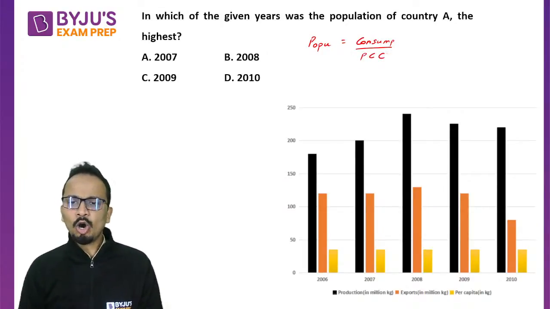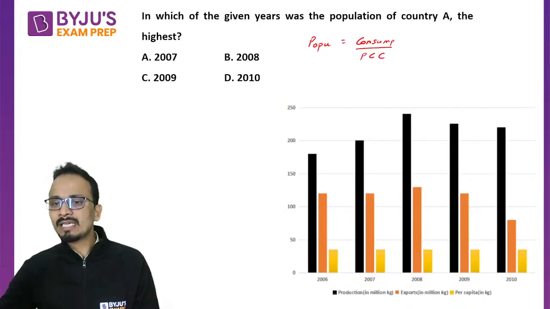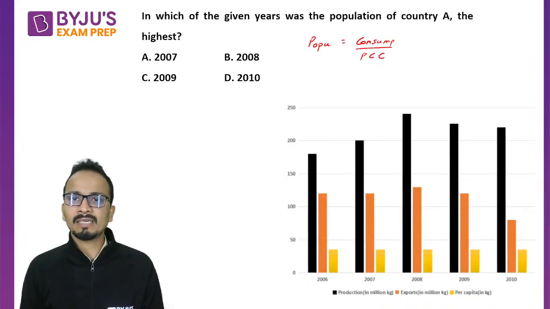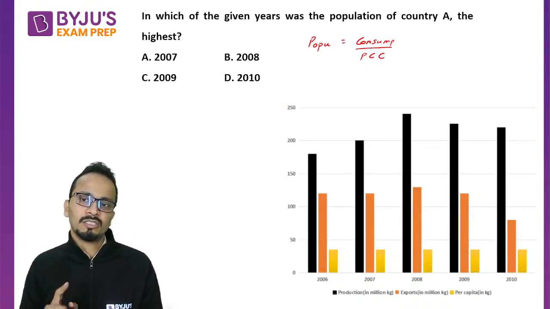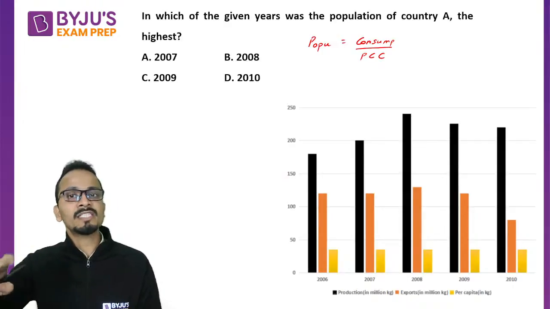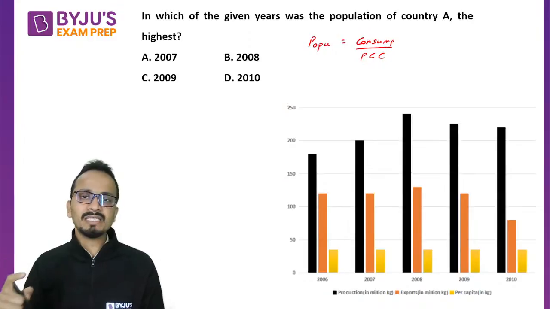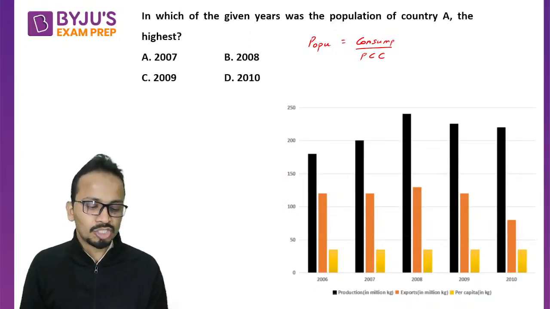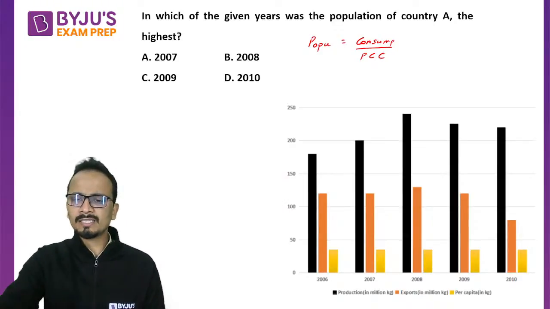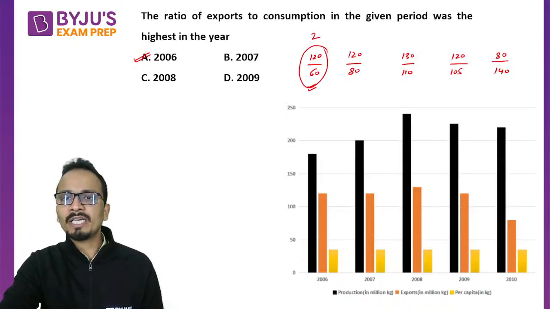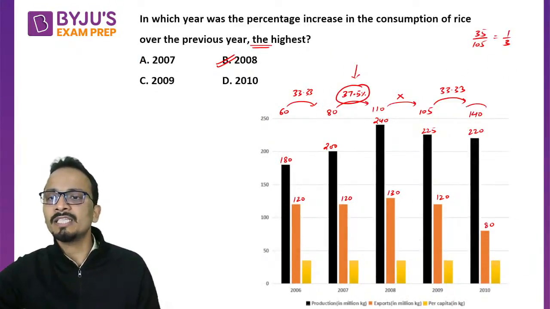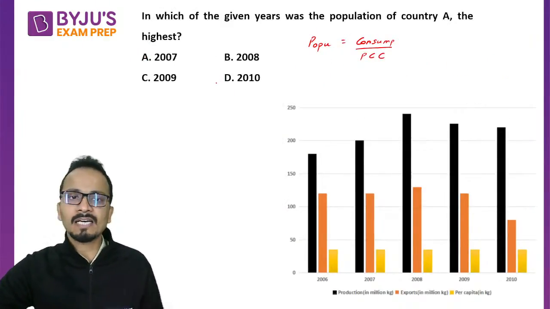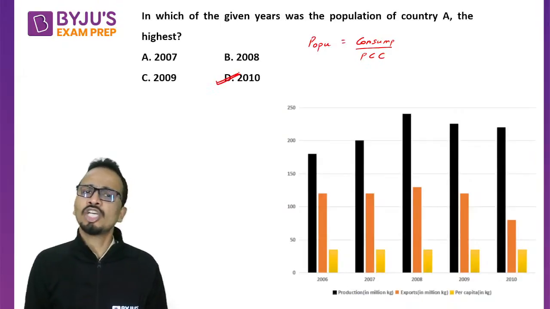Right, now all of you can see that per capita consumption is the same for all the years. So I can say that, per capita consumption being the same, population will be highest for the year for which the consumption is highest. Now all of you can answer this easily. We have already calculated the consumptions earlier. Consumption was highest for the last year, that is 2010. So here you can straight away mark your answer as 2010.